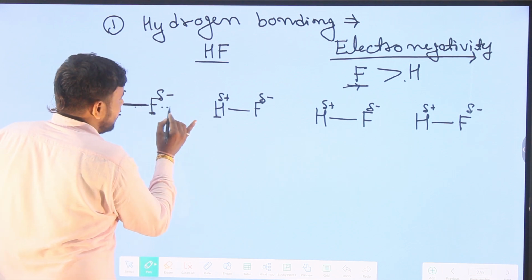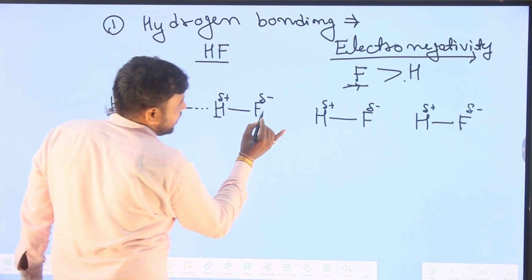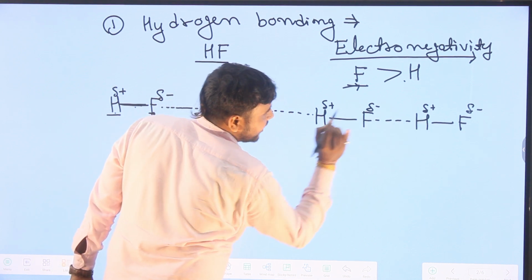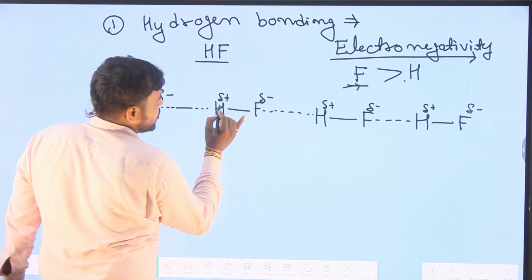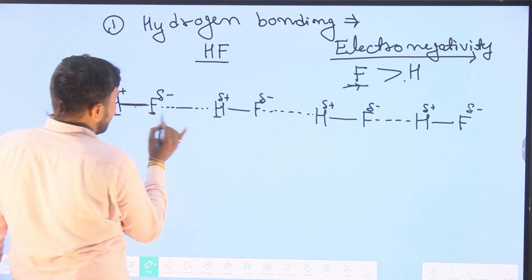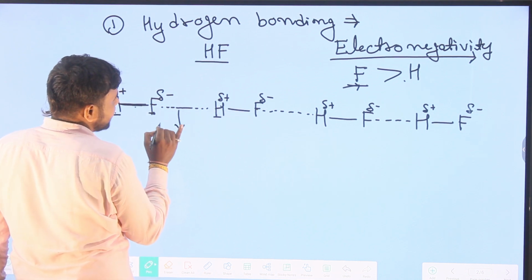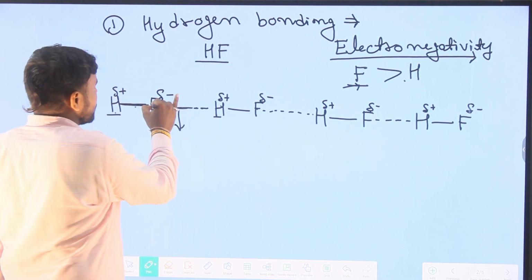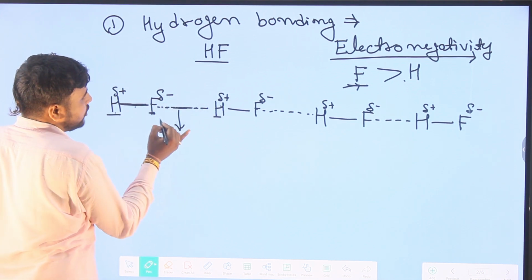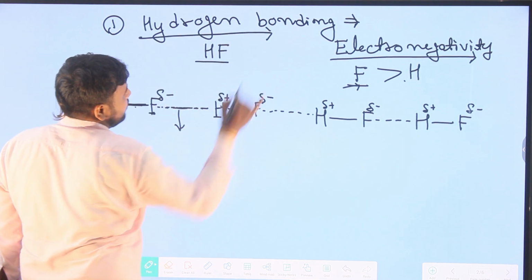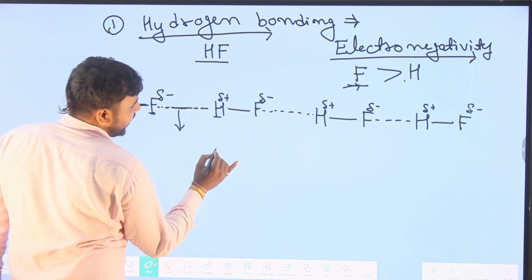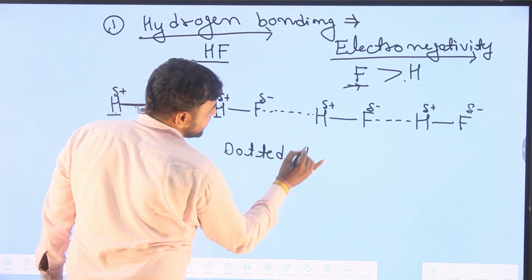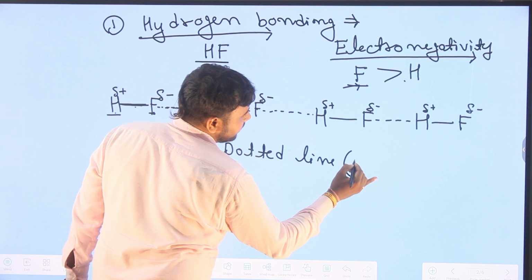So the force of attraction between partial positive and partial negative is known as hydrogen bonding and is represented by a dotted line.